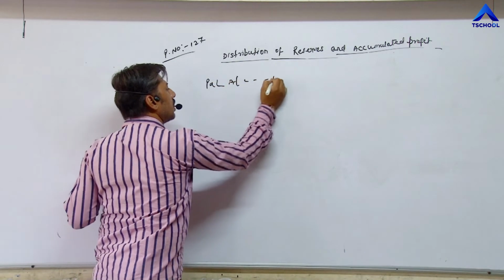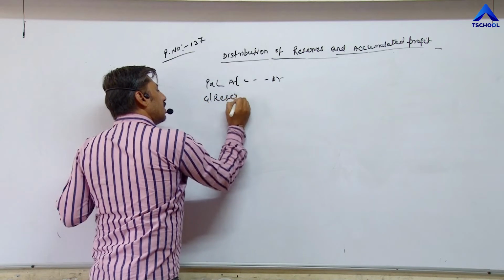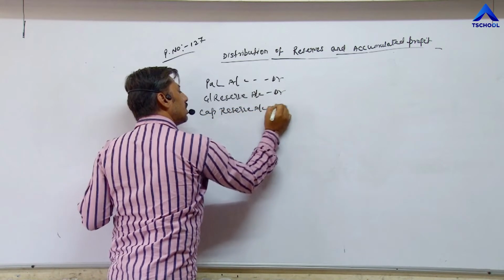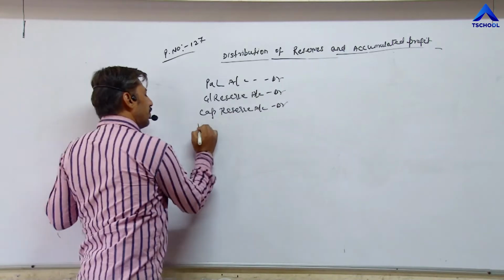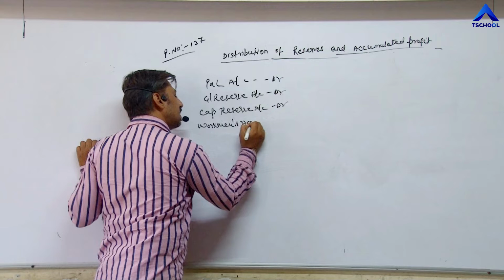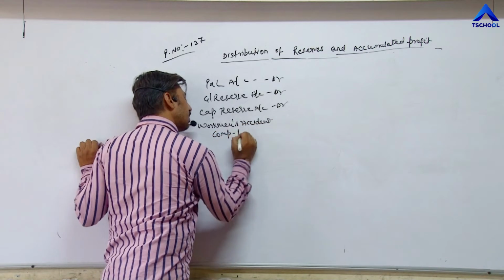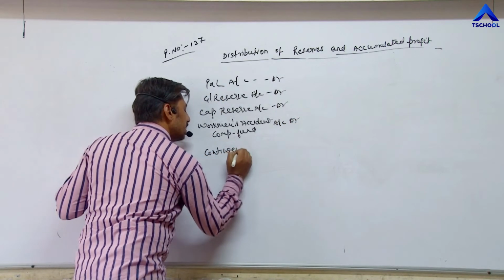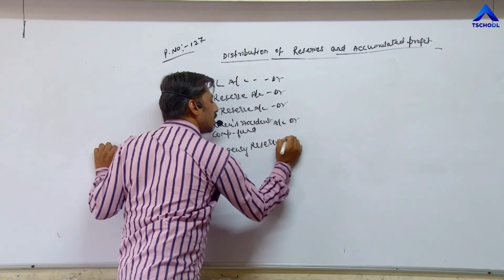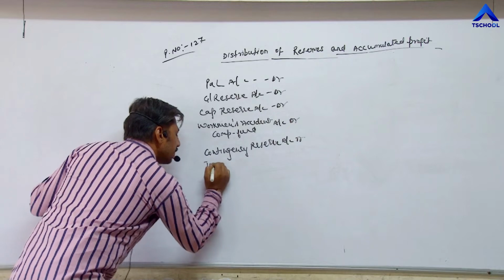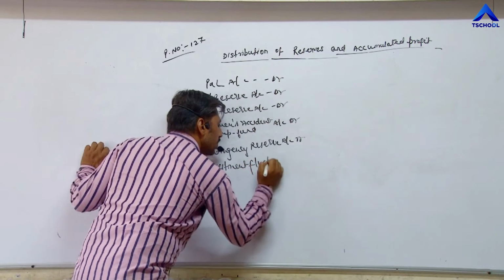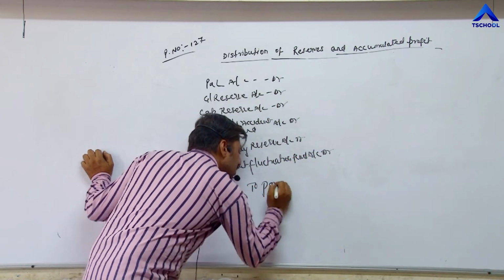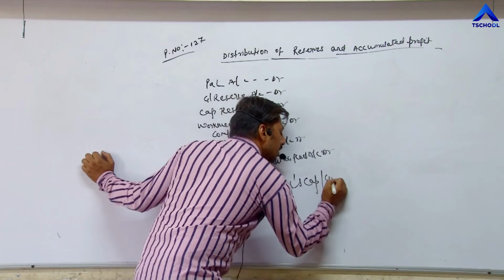Profit and loss account debit, general reserve account debit, capital reserve account debit, then workmen's accident compensation fund account debit, then contingency reserve account debit, then investment fluctuation fund account debit, to partners' capital or current account.